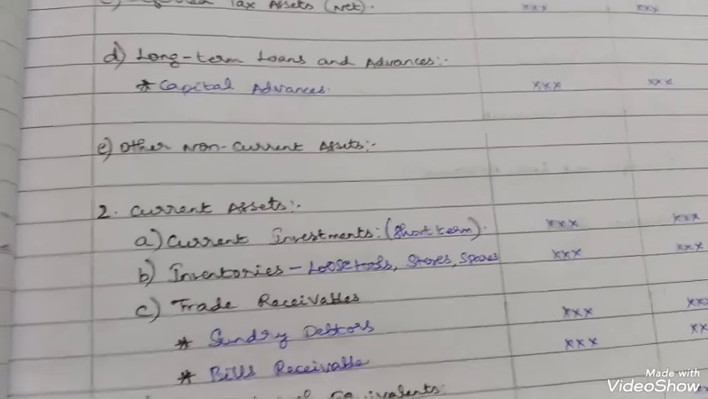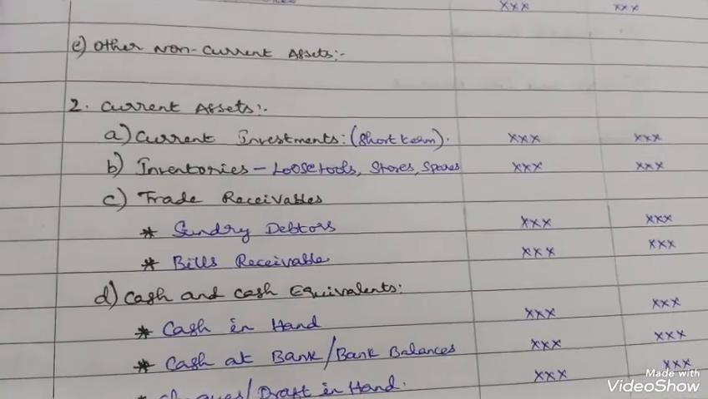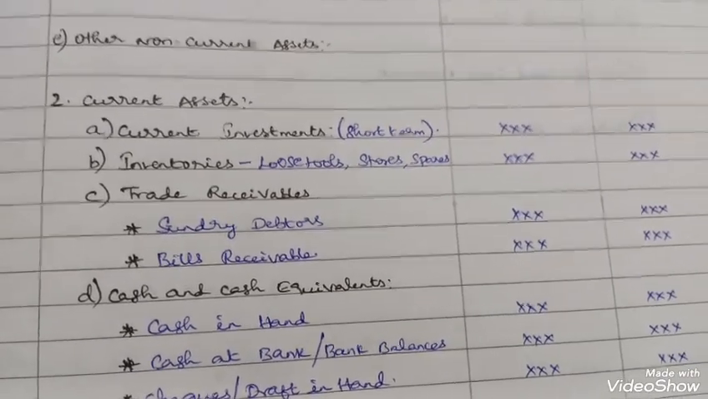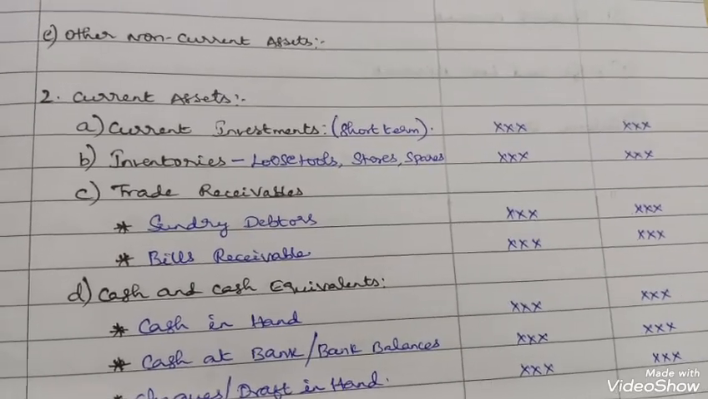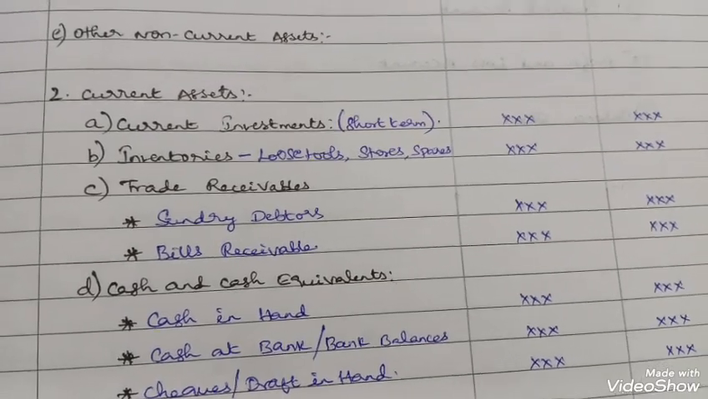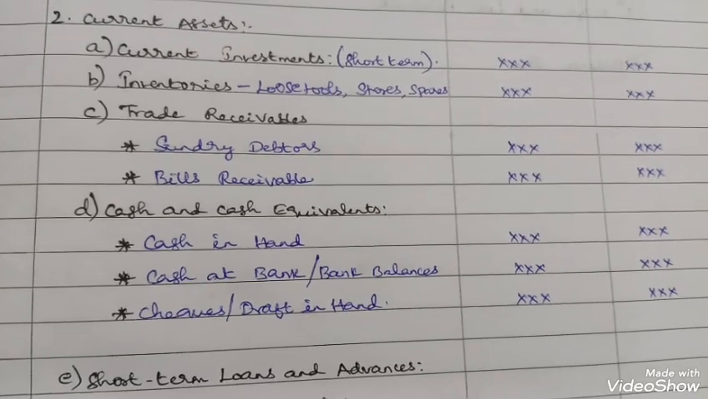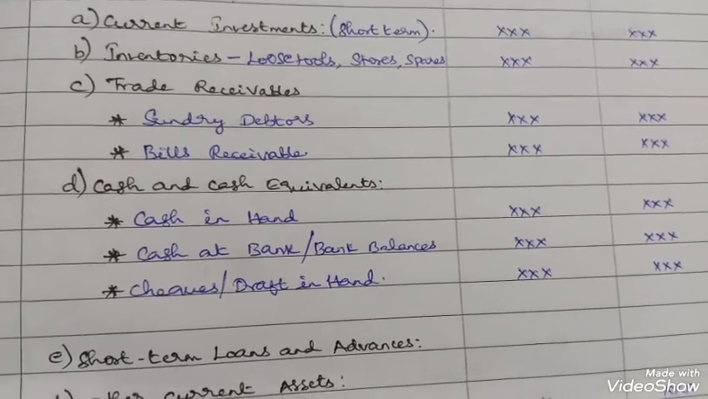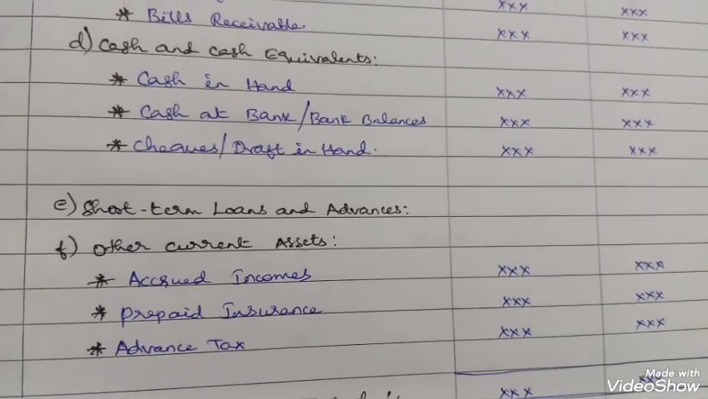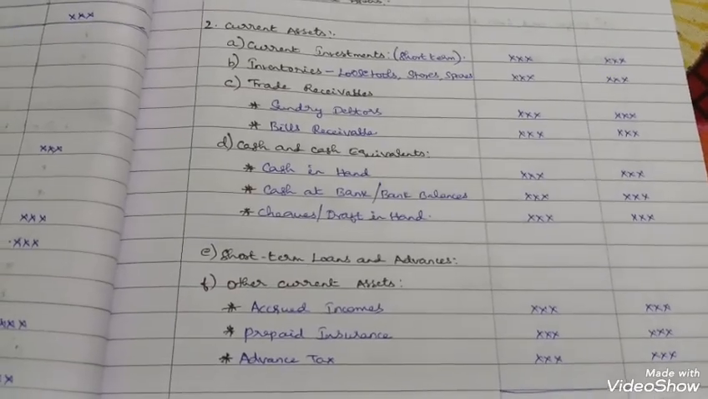Then current assets. Current assets will be showing the same 5 to 6 items. So current investments, which is short-term investments or marketable securities, inventories, loose tools, stores, spares, like that. Trade receivables, sundry debtors. Trade receivables include sundry debtors and bills receivable. Cash and cash equivalents, cash in hand, cash at bank or bank balances, cheques or drafts in hand. Short-term loans and advances. Other current assets like accrued income, prepaid insurance, advance tax. That's all for the balance sheet part.